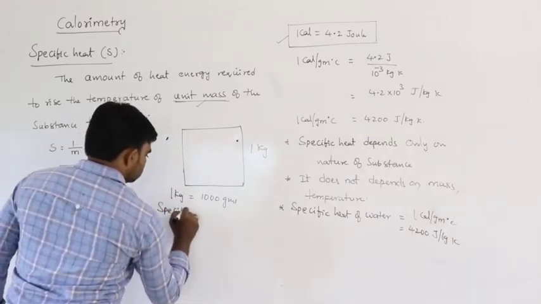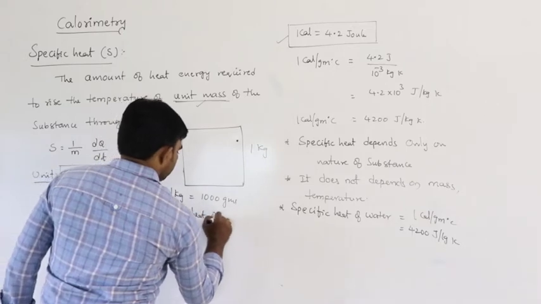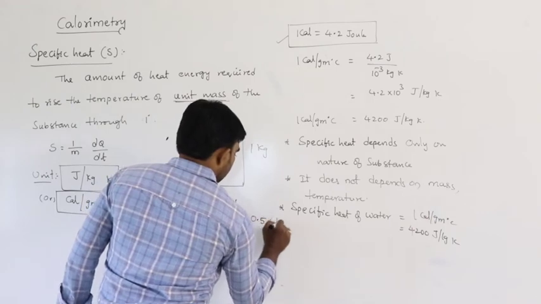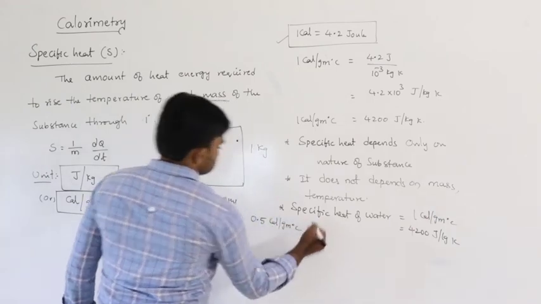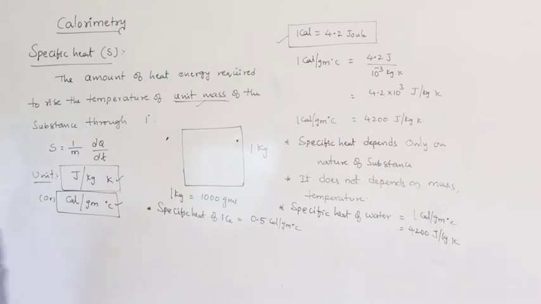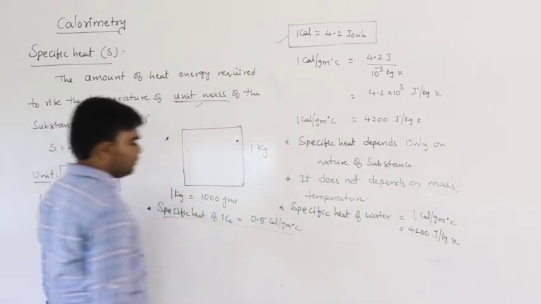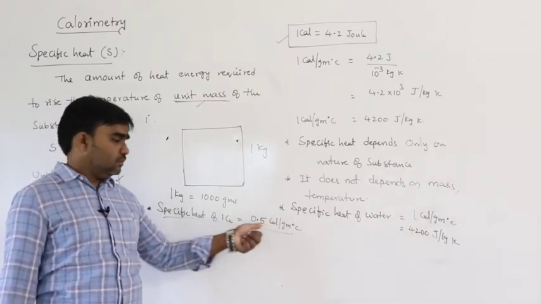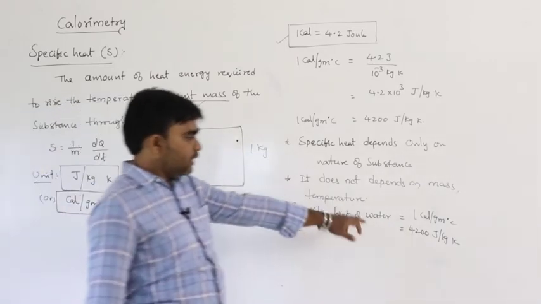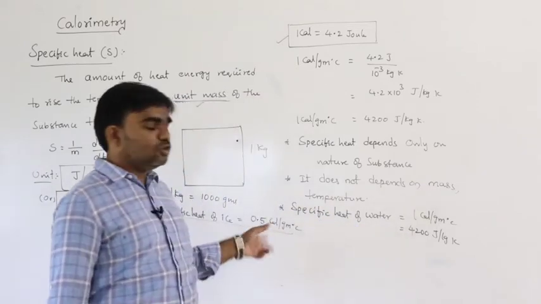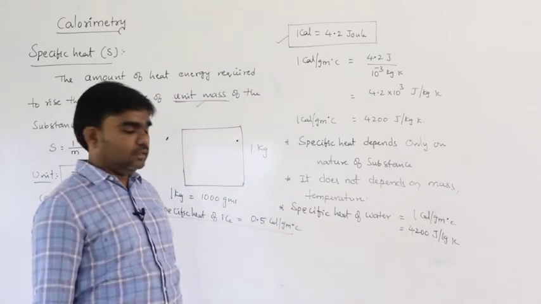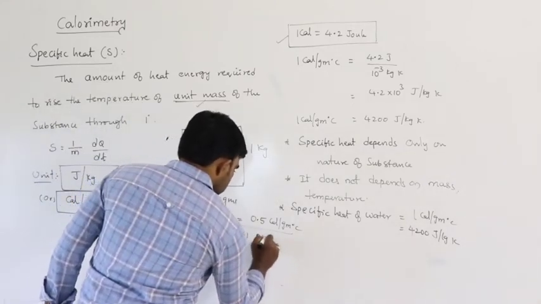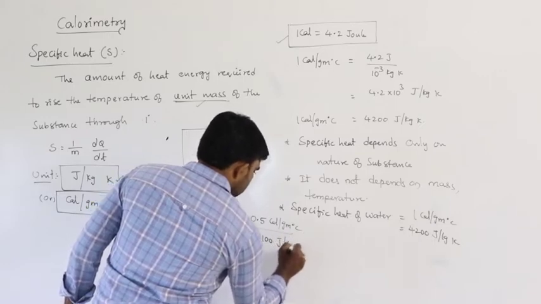Next, in the same way, the specific heat of ice is equal to 0.5 calorie per gram Celsius. In the same way, specific heat of ice in terms of joule: for 1 calorie it is 4200, for 0.5 calorie it is 2100. So this can be written as 2100 joule per kg Kelvin.